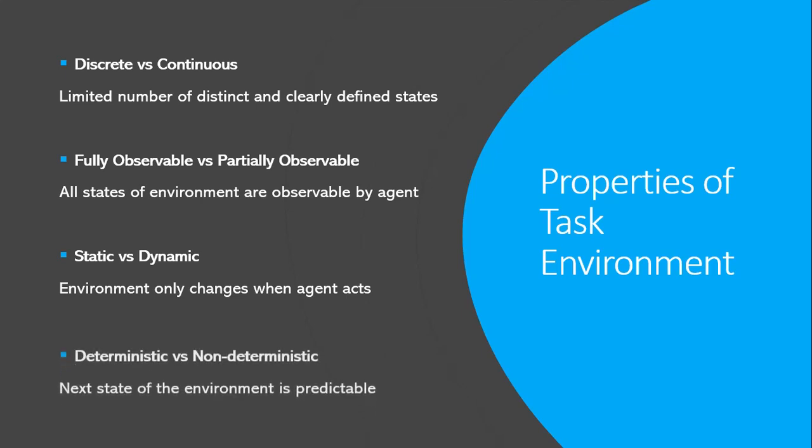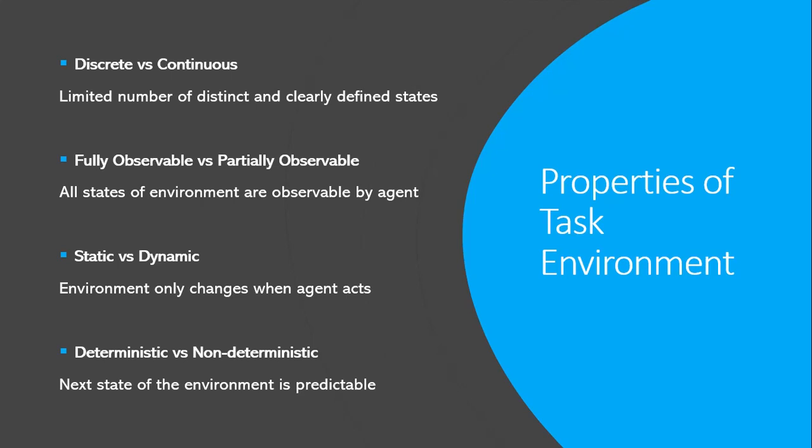Moving on to the next, that is deterministic versus non-deterministic. The environment in which the next state is predictable is known as a deterministic environment. Otherwise, it will be a non-deterministic environment. Let's take an example. Again, tic-tac-toe's environment is predictable as you can predict the next state based on your current action. While in the car driving environment, you don't know what will happen next in the environment as it not only depends on your actions.